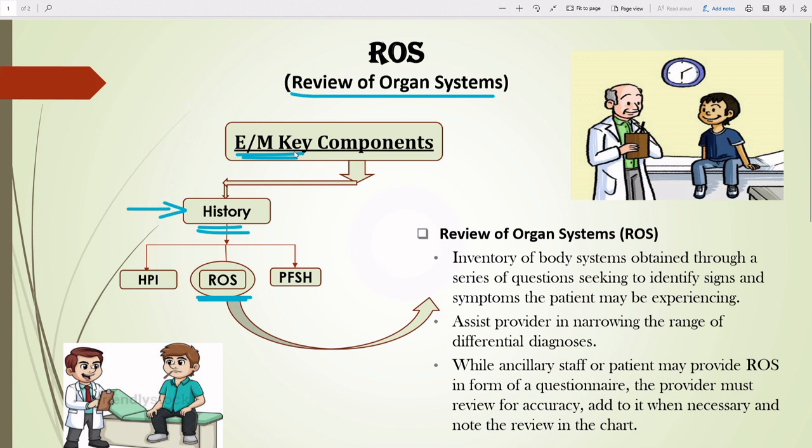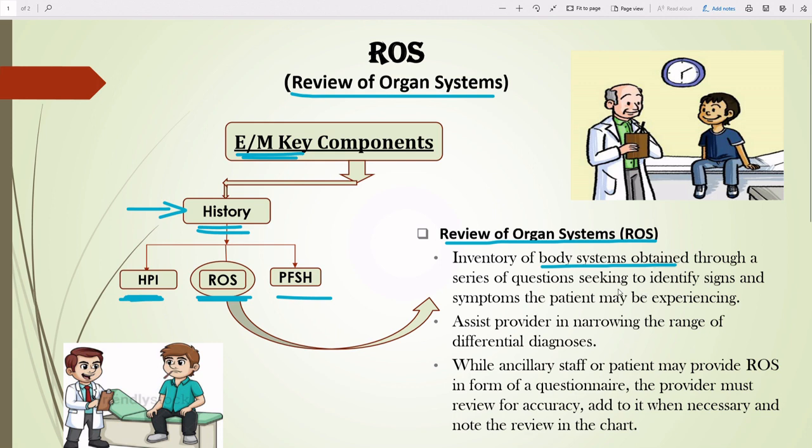History has three subcomponents. One is HPI, which I explained in my previous video. Today I am going to take ROS, and I will take PFSH next. So ROS is a review of organ systems, an inventory of body systems obtained through a series of questions seeking to identify signs and symptoms the patient may be experiencing.